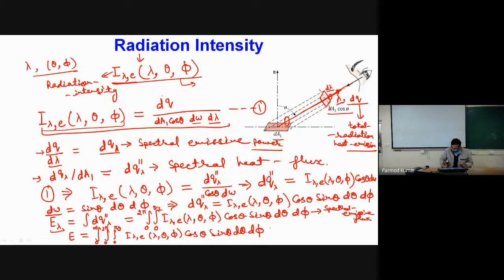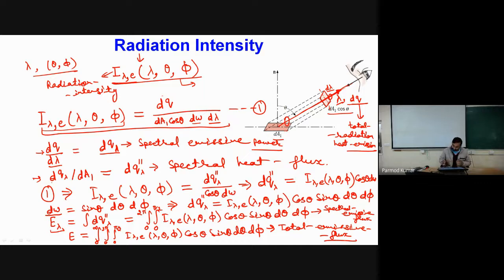Okay, so now I can remove this word spectral, and this I can call nothing but my total emissive power, or total emissive flux, which will be from this elemental surface dA1. Now one important thing: when we do this integration from 0 to 2 pi and 0 to pi by 2, because we are considering the entire hemispherical portion, many times this is also called spectral hemispherical emissive flux or total hemispherical emissive flux.